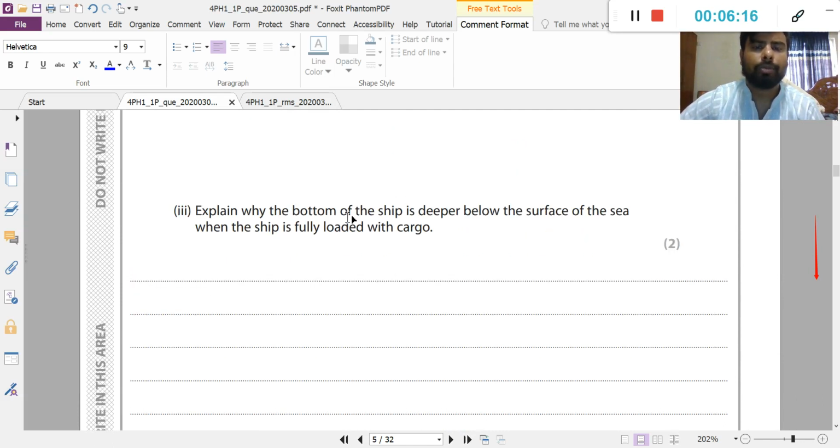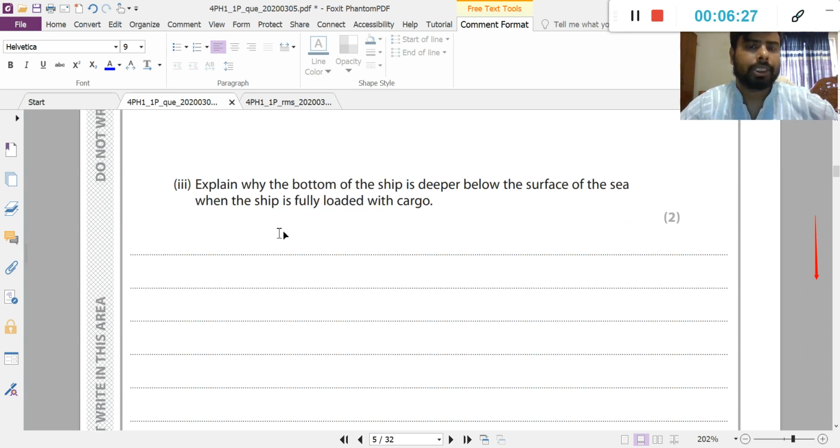Explain why the bottom of the ship is deeper below the surface of the sea when the ship is fully loaded with cargo.